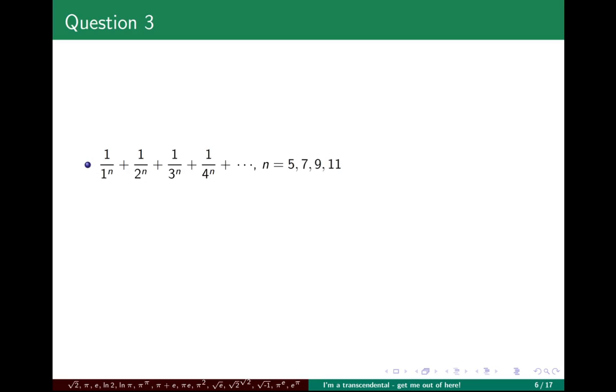In this case, we have 4 examples of an infinite series whose denominators are powers of natural numbers, where the powers are either 5, 7, 9 or 11. Do you think this set of numbers for each of n equal 5, 7, 9 and 11 are transcendental or not transcendental?